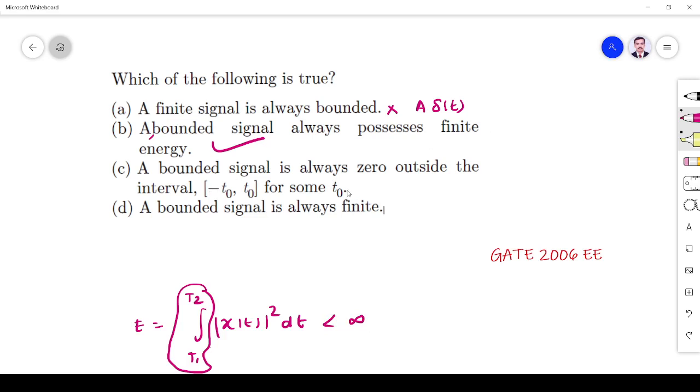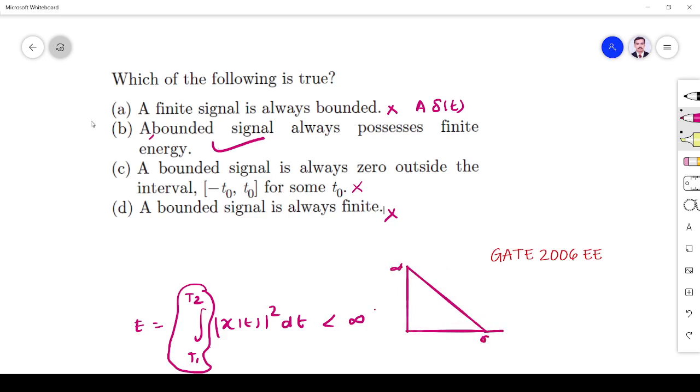Next one, a bounded signal is always zero outside some interval, not required, right? So this is the wrong answer. A bounded signal is always finite, not at all required, right? So it may be infinite also, right? For some length it may be infinity. It may come like this. This is bounded, so it may start from infinity and come to zero at a particular point.